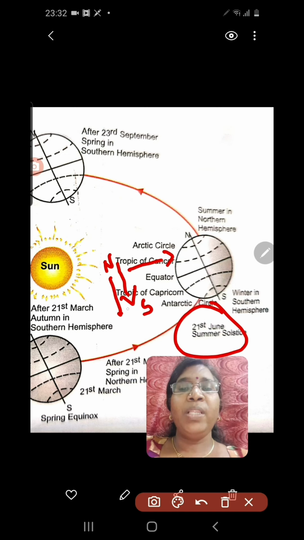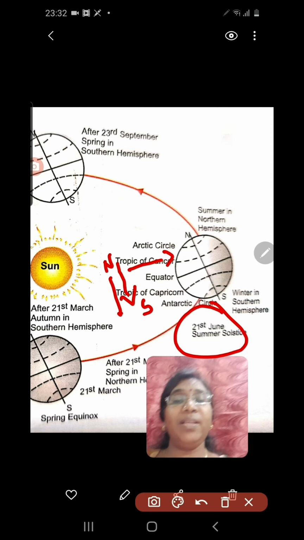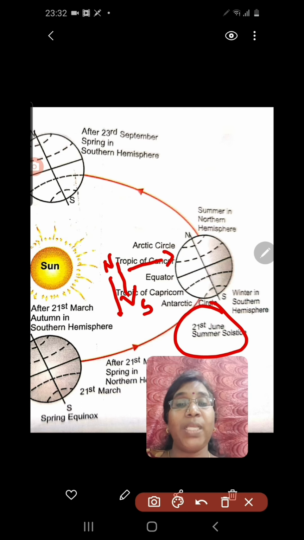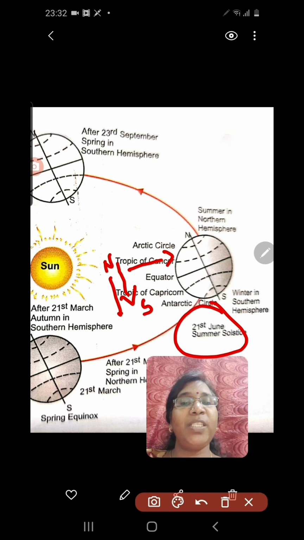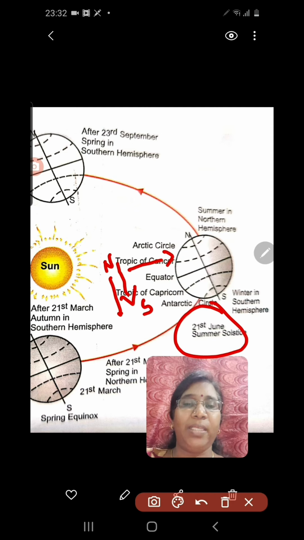So once the sun reaches the Tropic of Cancer, it changes direction. For that reason, it stops for a while. That is called sun is still. Here solstice means sun is still. Due to that reason, they experience the longest day on 21st June with the shortest night. This is called summer solstice.